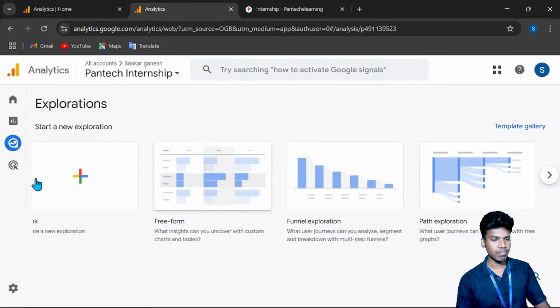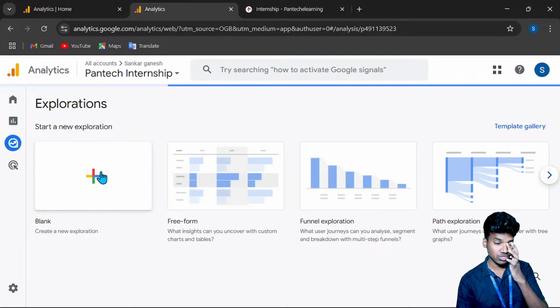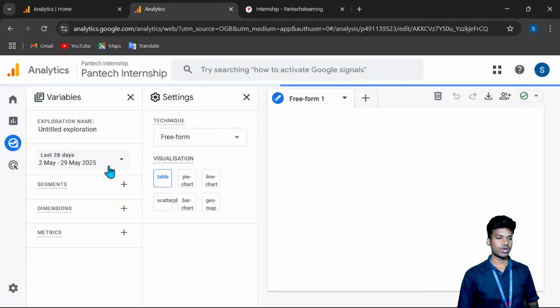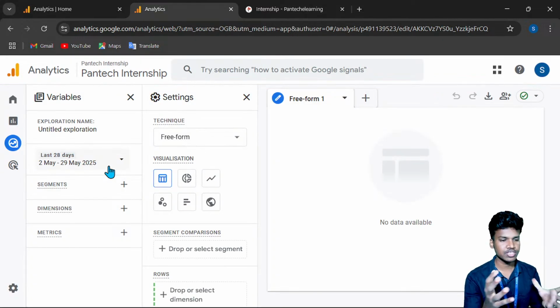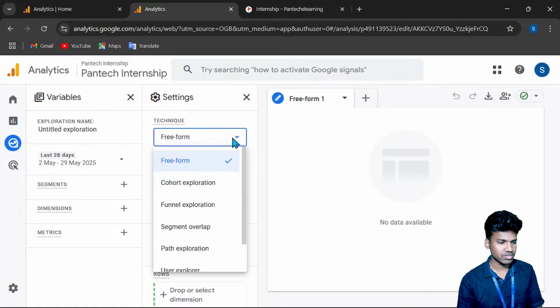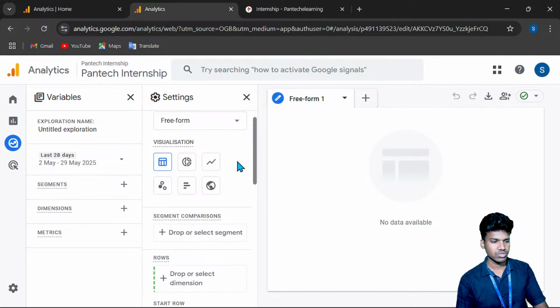So each and every template is available individually. If you choose blank, you can also create the visualization one by one. Once you click blank, you get this page. So the techniques, the format: free form, cohort exploration, funnel, whatever it is, you can choose. And the visualizations are table, donut chart, line chart, scatter plot, geomap, bar chart. So some common visualizations are available.